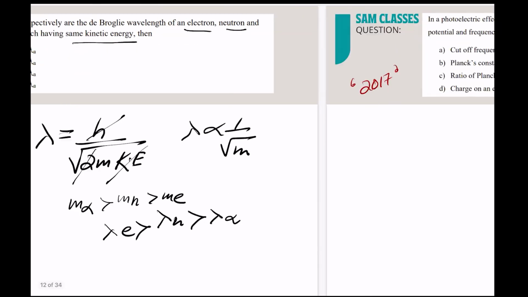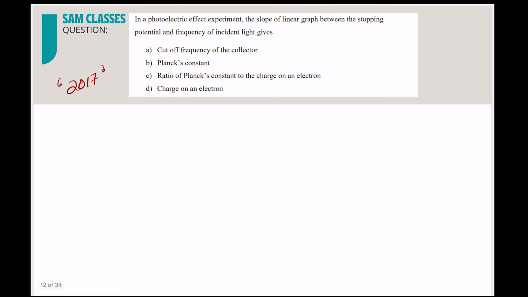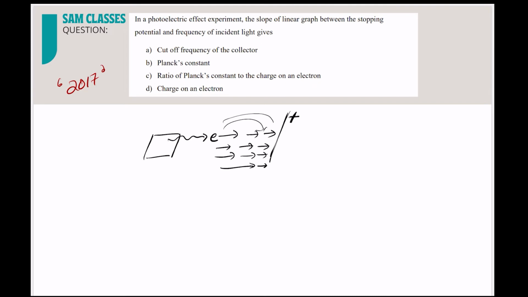Next question is one graph. In a photoelectric experiment, the slope of a linear graph between stopping potential. Now, what is the term stopping potential? See, what happened is from this metal plate the electron was coming out, and when you apply the positive plate here, the electron comes running. Say you went out of a party and some restaurant is giving a bumper offer, 50% off on whatever you eat, correct? So you'll go running, correct?